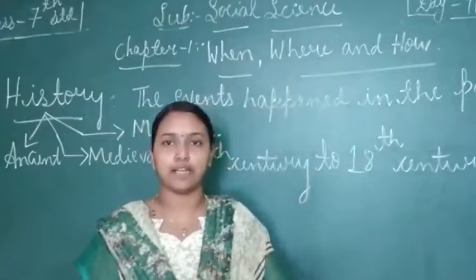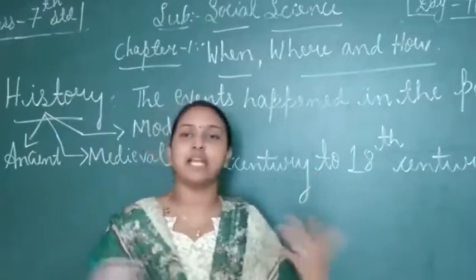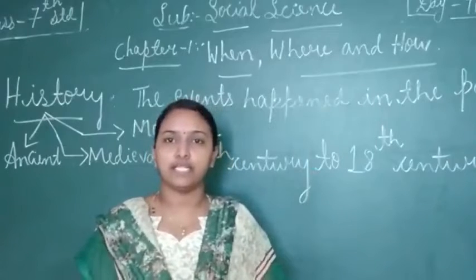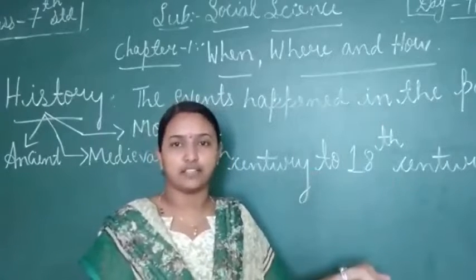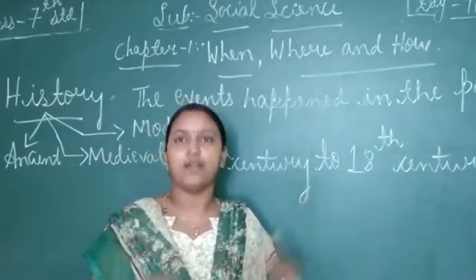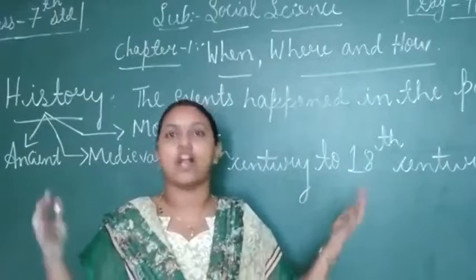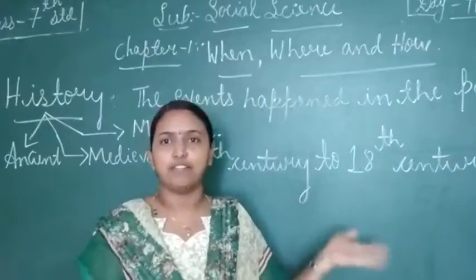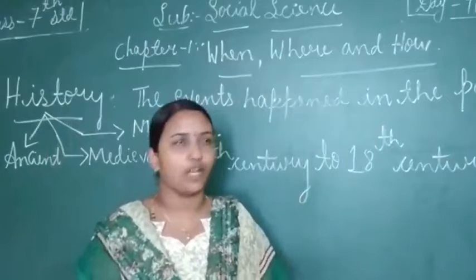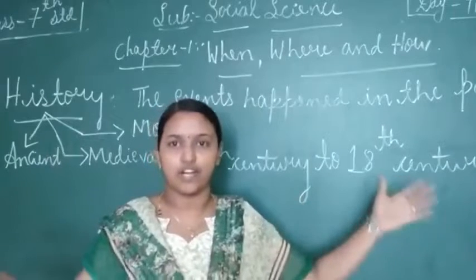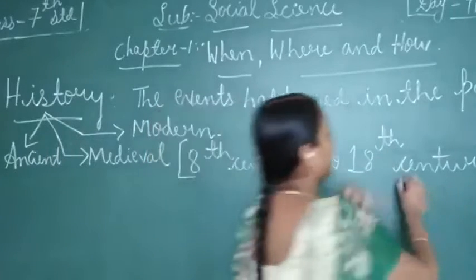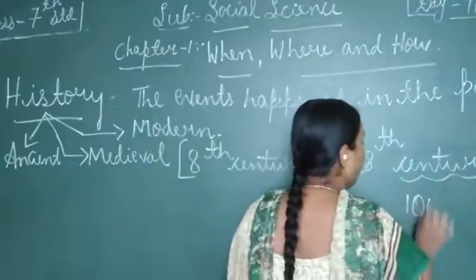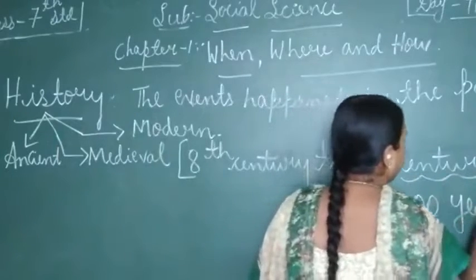Before explaining, first of all, what do you mean by century? How many years can be said as a century? In cricket, we know 100 is called a century. For example, we say Sachin has done a century, Kohli has done a century. So century is nothing but 100 years.